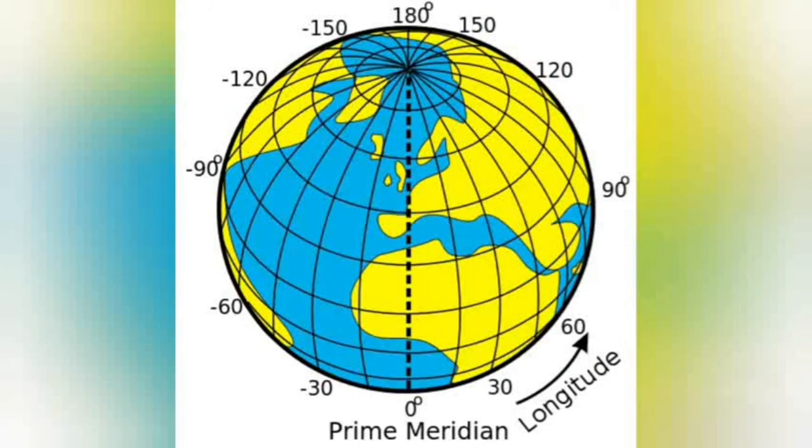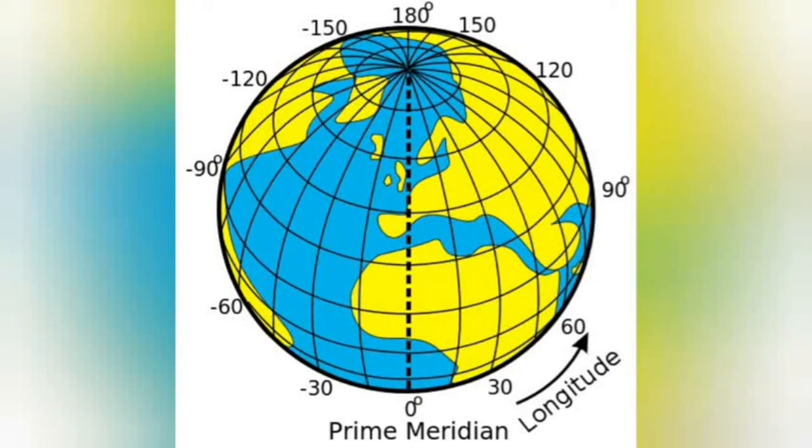Just go through it. Longitude is the imaginary line that intersects the equator at right angles, joining the north and south poles. On the globe, longitudes are shown as a series of semicircles that run from pole to pole, passing through the equator. All lines of longitude are equal in length. Lines of longitude are called meridians.